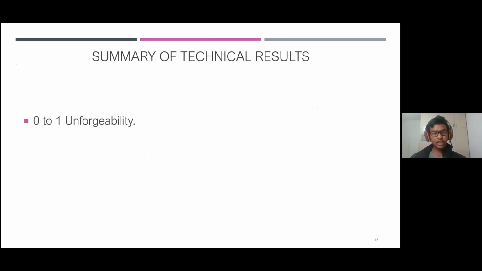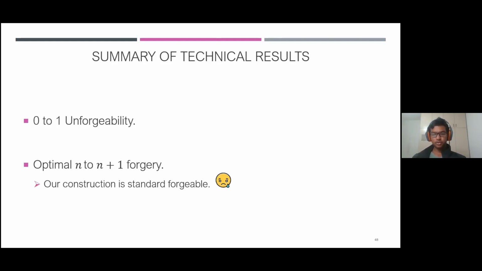So now to summarize, we first saw that our construction is 0 to 1 unforgeable, and secondly we saw the optimal n to n plus 1 forgery for our construction. So that on one hand gives you that our construction is standard forgeable.